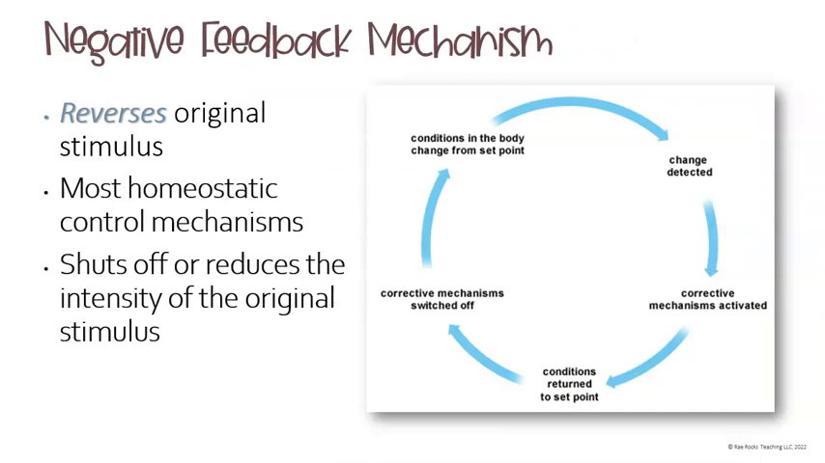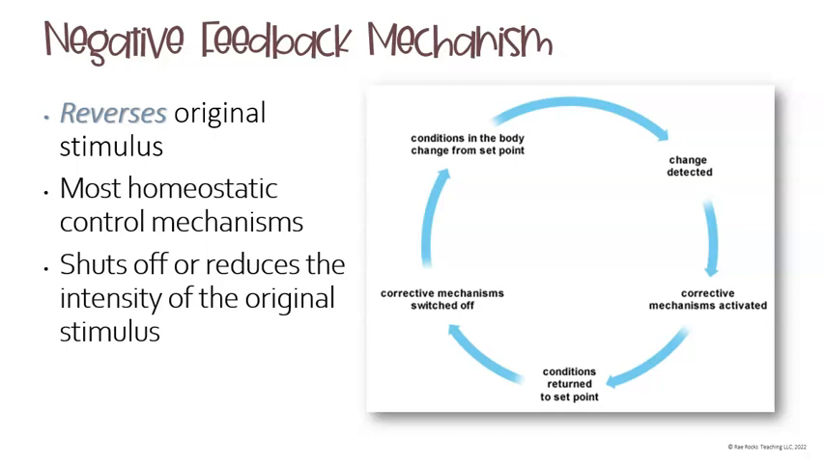Then we get into our feedback mechanisms as it relates to hormones. So a negative feedback mechanism is meant to reverse the original stimulus. This is what most of our homeostatic control mechanisms are classified as. Its goal is to shut off or reduce the intensity of the original stimulus.